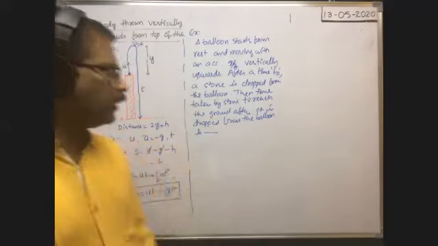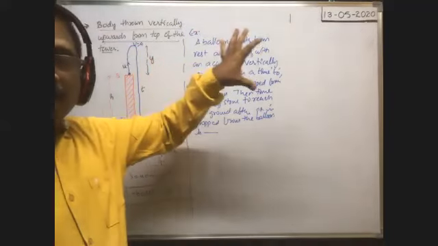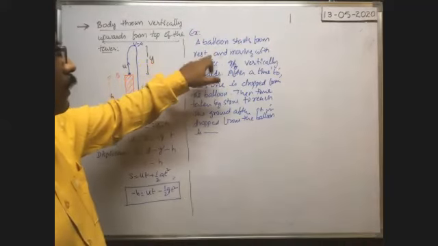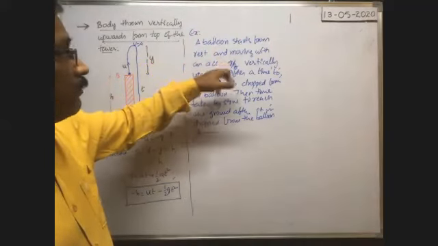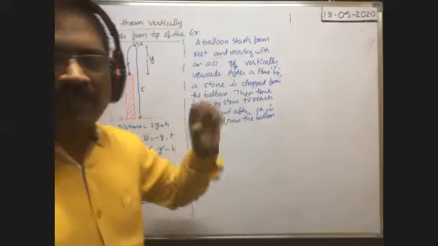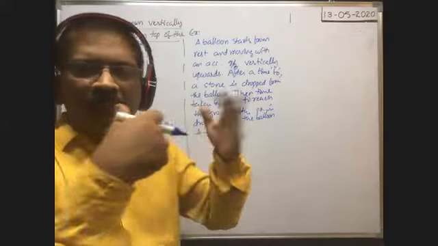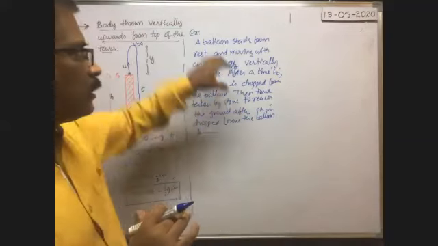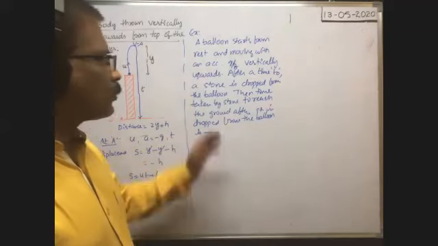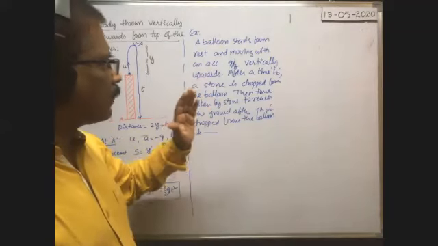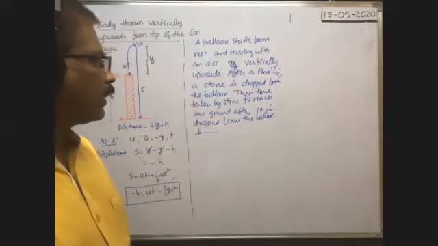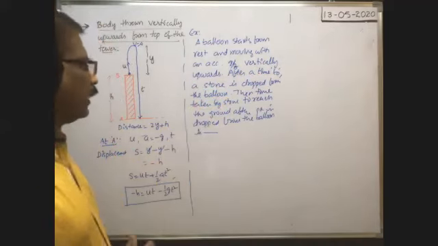Okay, so here is a previously asked concept, here is the application of this one. A balloon starts from rest and moving with an acceleration g by 8 vertically upwards. It is not the projected body. This balloon is not thrown upwards and it is simply left freely. It is made to move with an acceleration g by 8 vertically upwards, and a stone is dropped from the balloon after some time t naught. Then time taken by the stone to reach the ground after it is dropped from the balloon is how much?